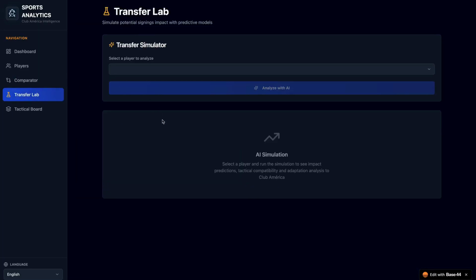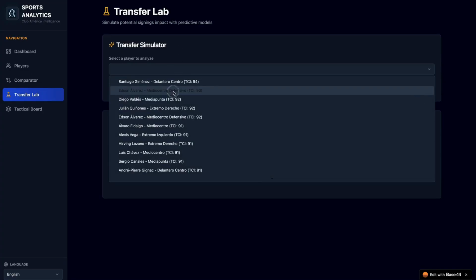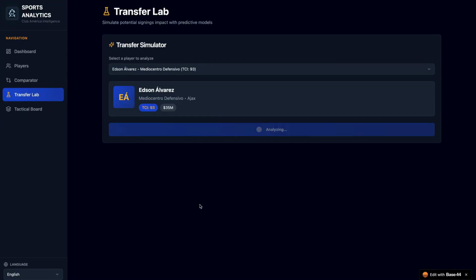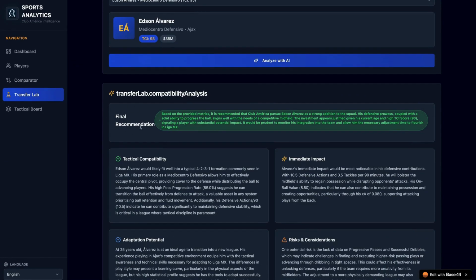Also in our transfer lab, which is powered by AI, we can simulate how a player would perform with transfers to Club America. For example, we can choose Edson Alvarez, and it assesses tactical compatibility, immediate impact, and adaptation potential. Here we can see, while it is just loading, that our final recommendation could be that it is recommended to pursue it as a strong addition to the squad.